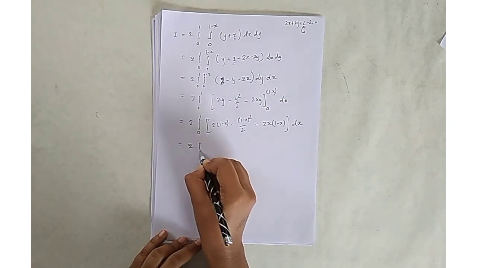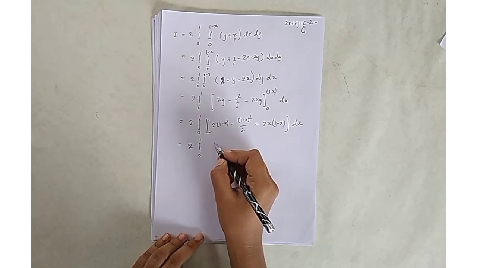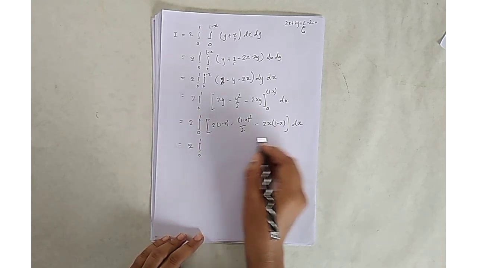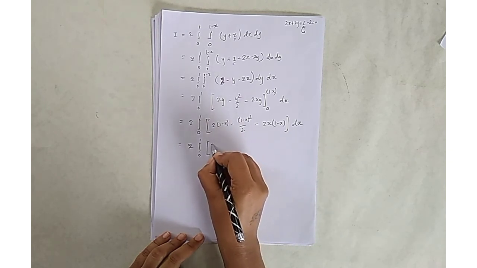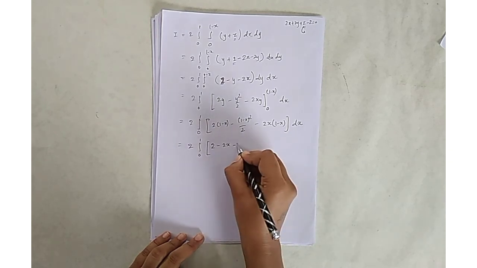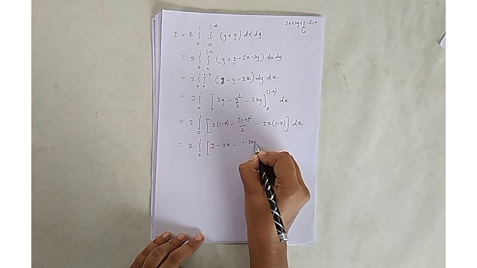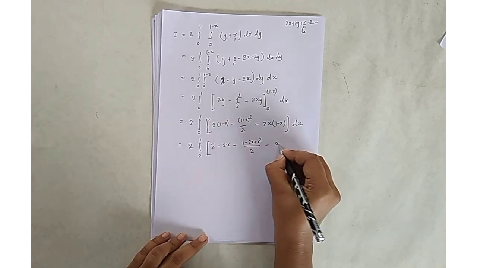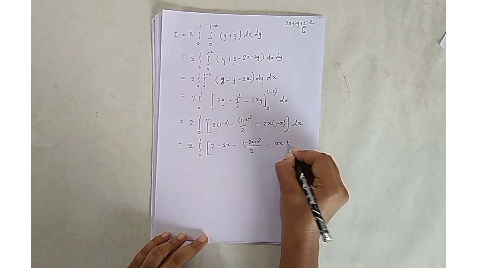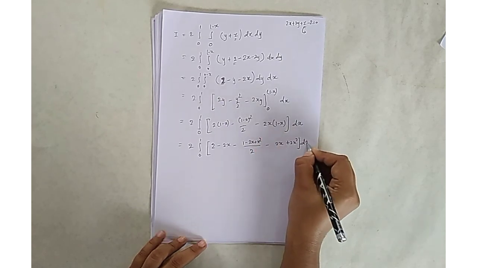So it is equal to 2 times the integral with limit 0 to 1. Simplifying all these terms, it becomes 2 minus 2x minus (1 minus 2x plus x square) divided by 2 minus 2x plus 2x square dx.